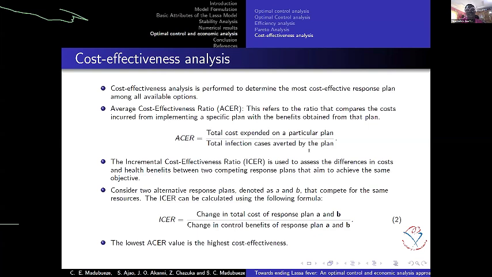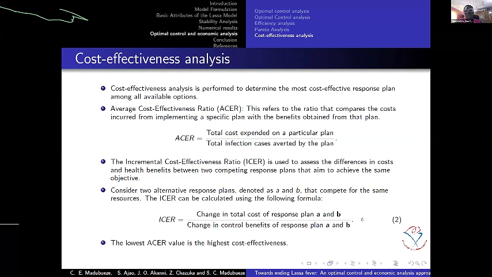We did this cost effectiveness analysis for each of group 1, group 2, group 3 to group 4. So what we did was calculate the average cost effectiveness ratio. We also considered the incremental cost effectiveness ratio. The average cost effectiveness ratio compares the costs incurred for implementing a specific plan with the benefits obtained from the plan. That is the total cost spent on a particular plan over the total infection cases averted by that plan. That is what will give us that.